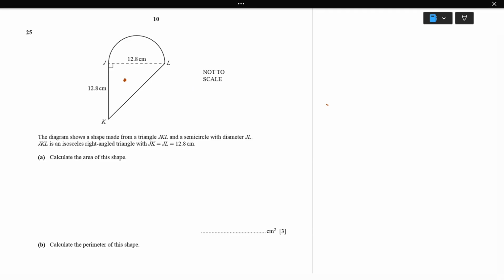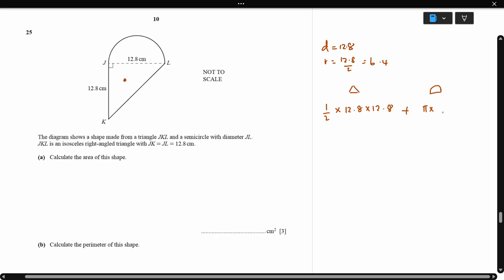This triangle is going to be half into base, base is 12.8 times 12.8. This is the area of a triangle. Next, plus the area of the semicircle. Area of the circle is pi r square, but for a semicircle we'll take pi r square by 2. So here 12.8 is the diameter. So the radius is half of it, which is 12.8 divided by 2, equal to 6.4. So I can write 6.4 square, which is pi r square.